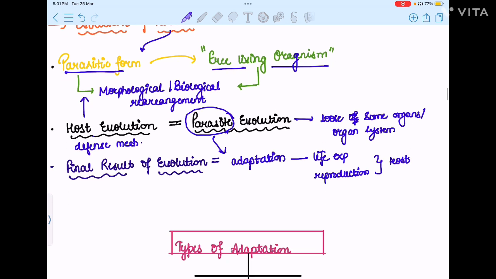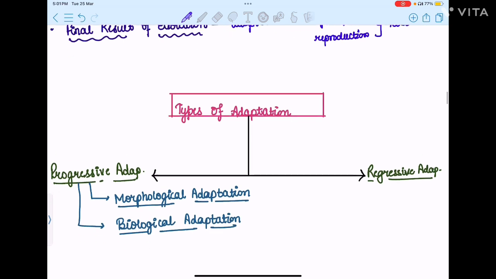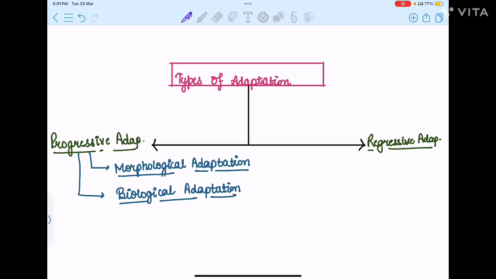Okay, now what kind of adaptations will take place if that is happening? Two kinds of adaptation will take place, progressive and regressive. Progressive, as the word suggests, means addition of something, and regressive means loss of something.